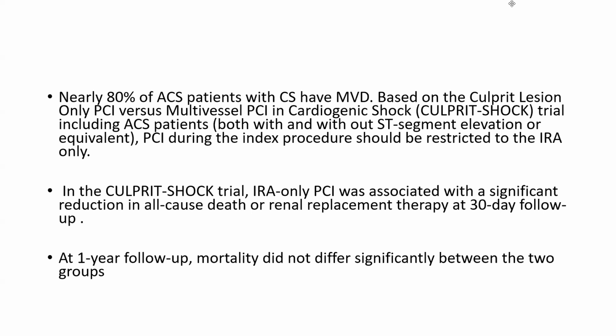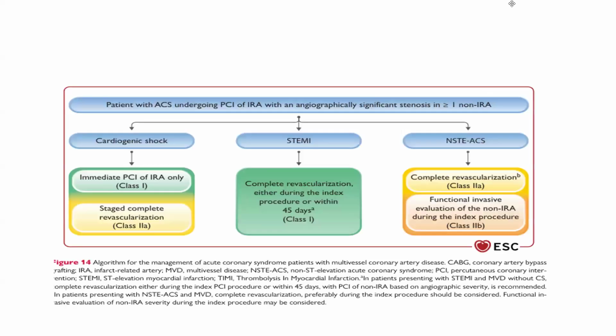In the CULPRIT-SHOCK trial, infarct-related artery only PCI was associated with a significant reduction in all-cause death and renal replacement therapy at 30-day follow-up. At 1 year follow-up, mortality did not differ significantly between the two. So, for patients with ACS undergoing PCI of the infarct-related artery with angiographically significant stenosis in one or more non-infarct-related arteries, it is then divided into cardiogenic shock, STEMI, and NSTEMI.